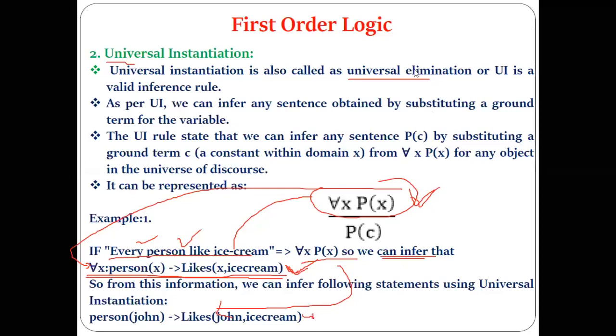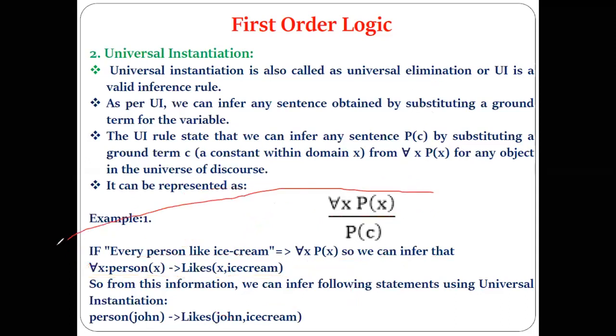Now you just tell me, from this given part, can we infer this part according to our rule of universal instantiation or universal elimination? What difference are you observing in this part and this part?